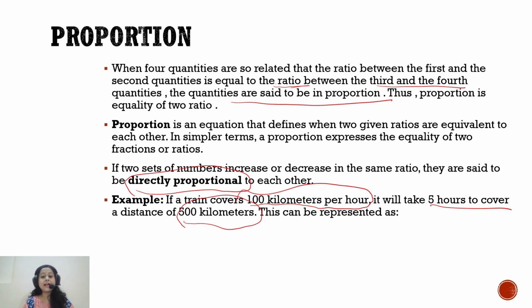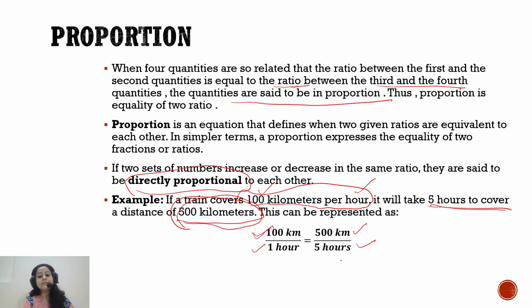So if a train can cover 100 kilometer distance in 1 hour and the speed is proportional, then in 5 hours it should cover 500 kilometers, right? So you just have to multiply both the hours and the kilometers by 5, right? Then we can call it proportion, and it can be represented as the distance traveled by the duration will be exactly equal to the distance traveled by the number of hours. We have just scaled it up.